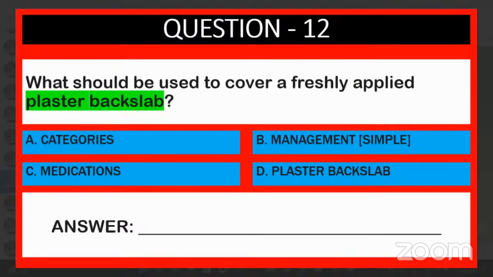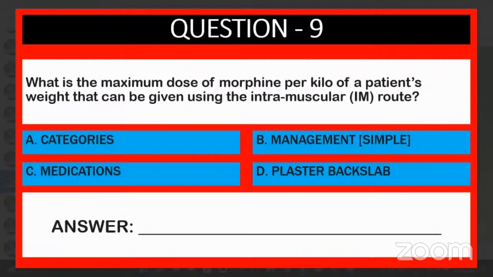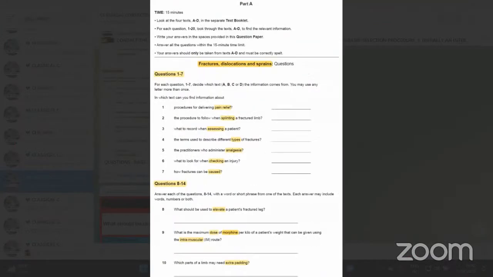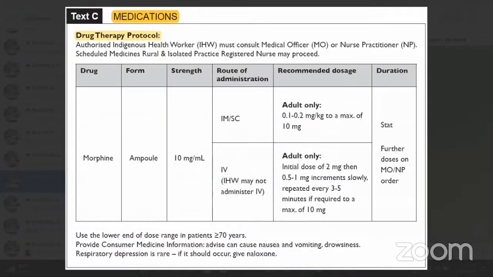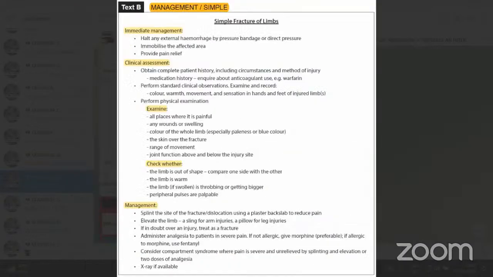Now let us check in management, sir. One minute. Check it out. Is it here? No, sir. Management, check it there.